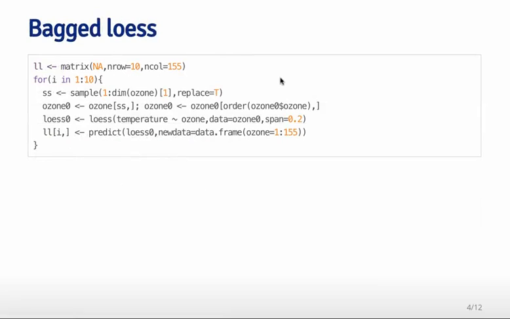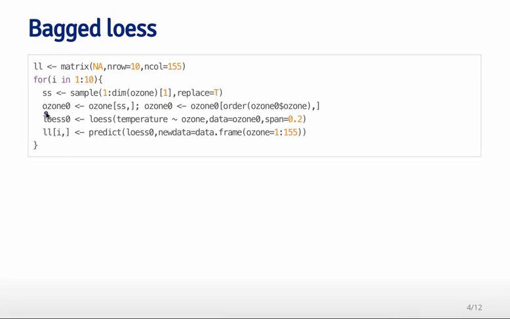So the first thing that we could do is just show you an example of how this works. I'm going to create a matrix here, and it's going to have 10 rows and 155 columns. Then I'm going to resample the data set 10 different times. So I'm going to loop over 10 different samples of the data set. Each time I'm going to sample with replacement from the entire data set.